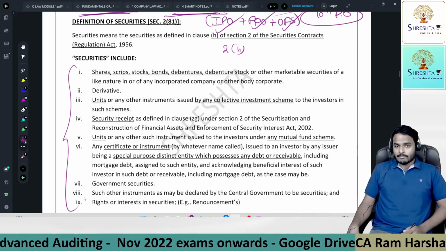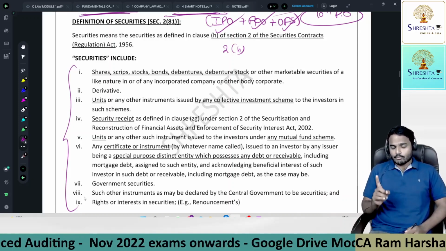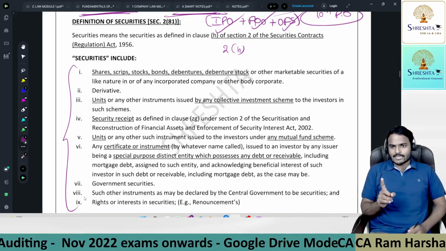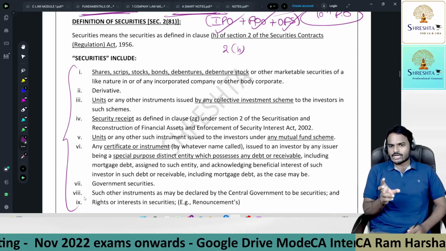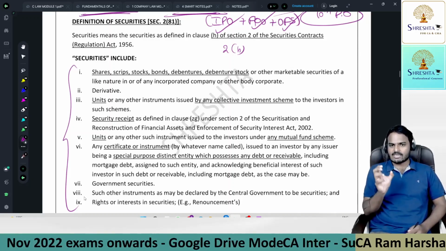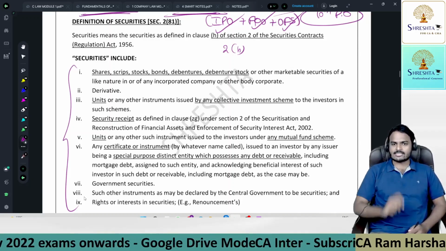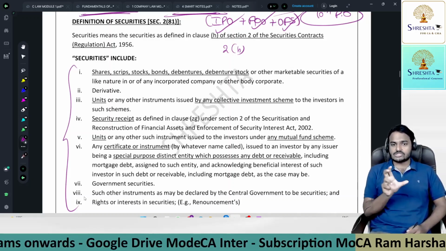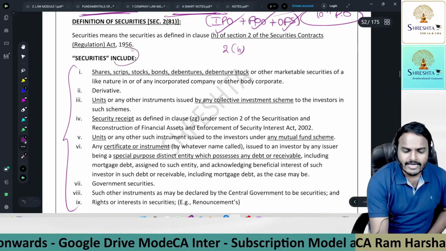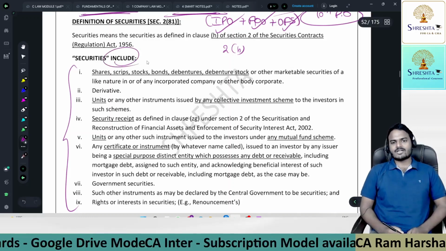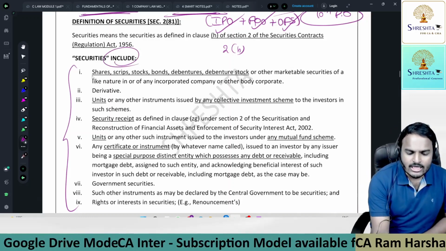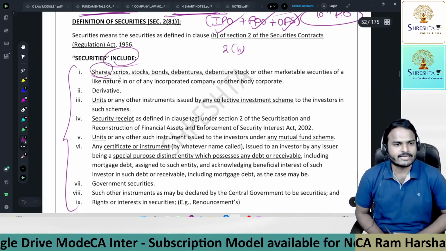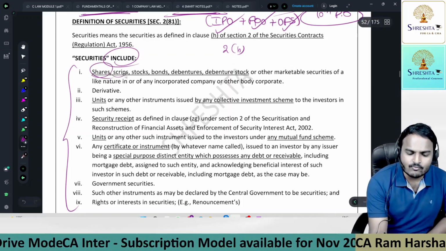Once again, I'm repeating. Our chapter on prospectus is applicable not only to the shares, not only to the debentures, but it is applicable to the securities. So securities is a broader word. Shares is a narrow word. Securities is an inclusive definition. So securities includes shares, a share in the share capital of the company, scrips,